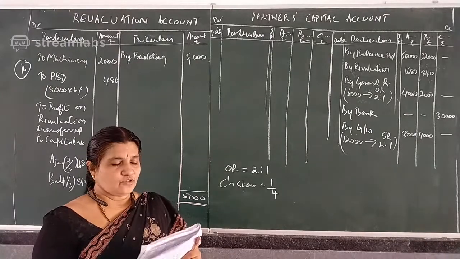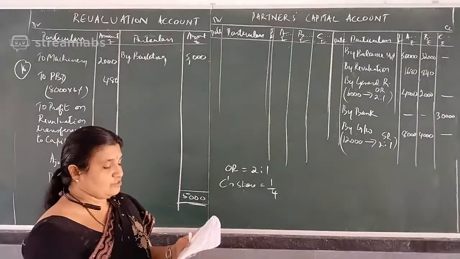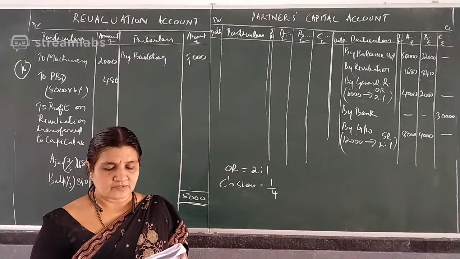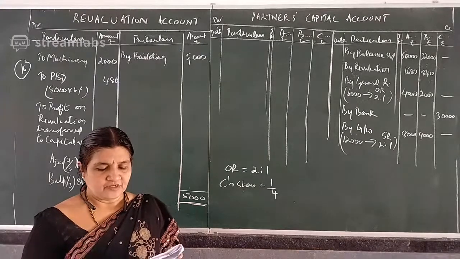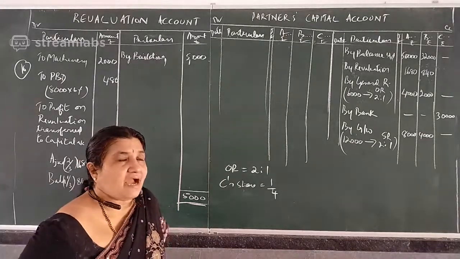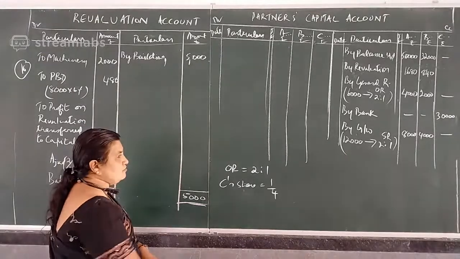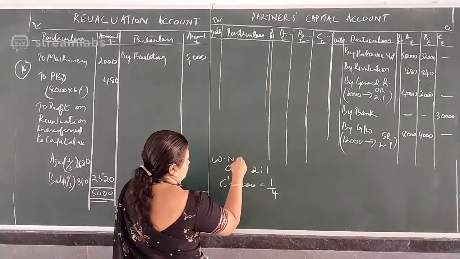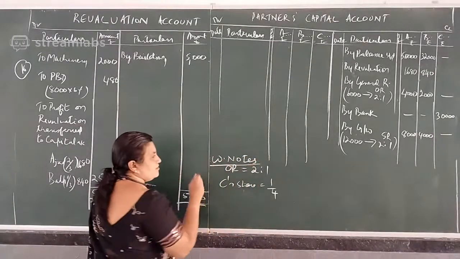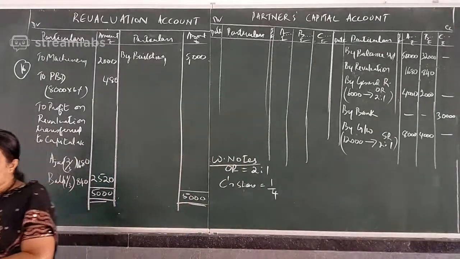Now all the adjustments are over. Goodwill is not withdrawn. So now the last adjustment, capital adjustment. So working notes. We want the new profit sharing ratio.